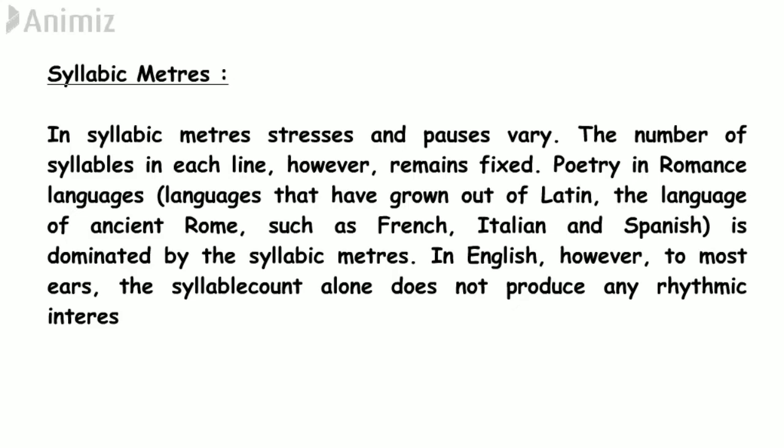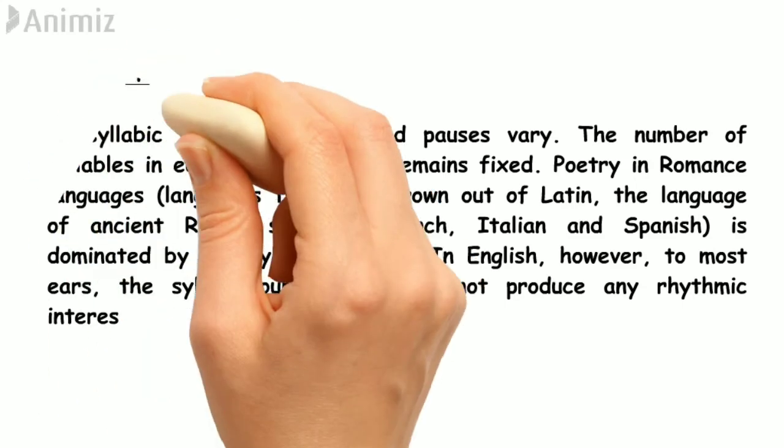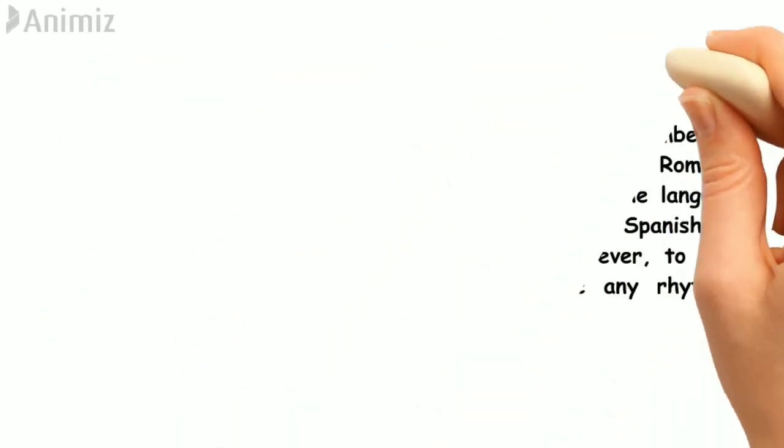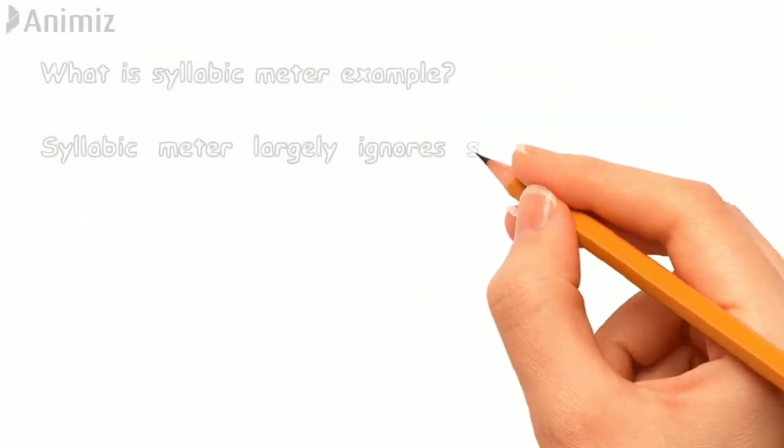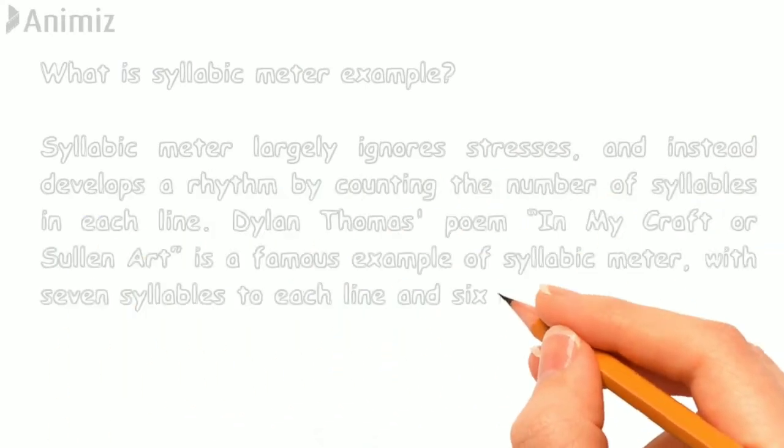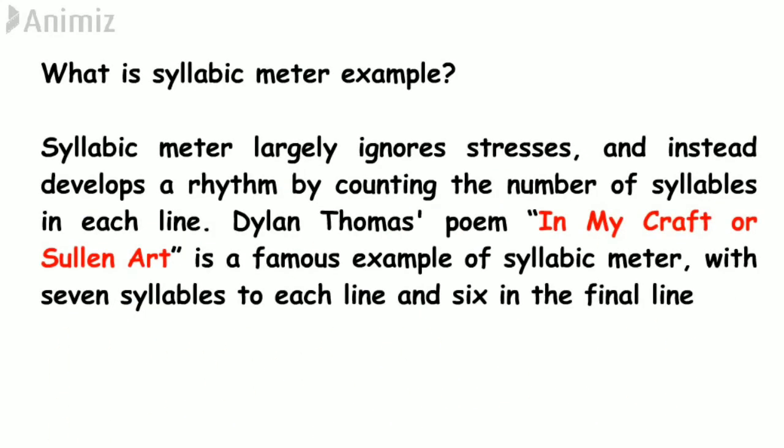But in English, however, to most ears, the syllable count alone does not produce any rhythmic interest. So let us now see an example of syllabic meter. Syllabic meter largely ignores stresses and instead develops a rhythm by counting the number of syllables in each line. We already know that the number of syllables in each line remains fixed, or constant.